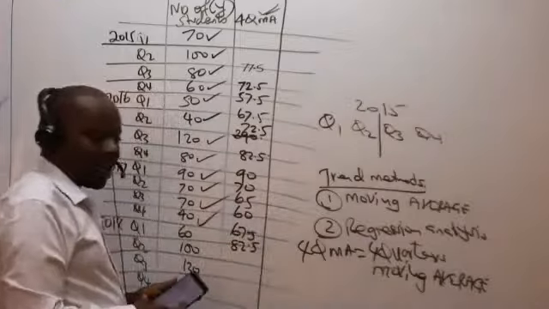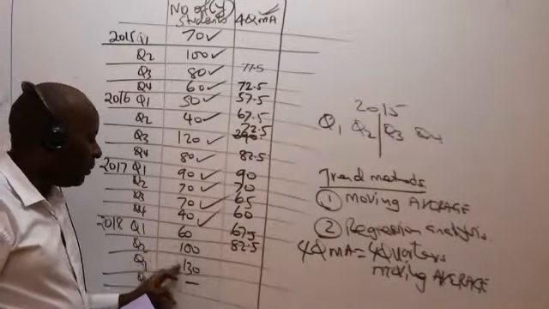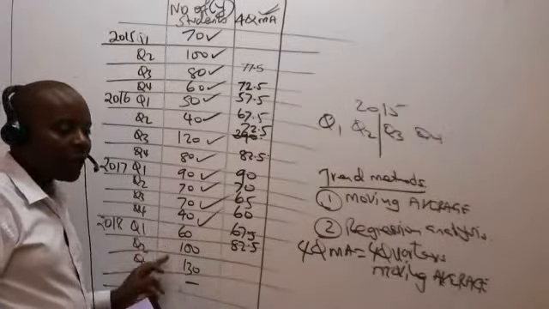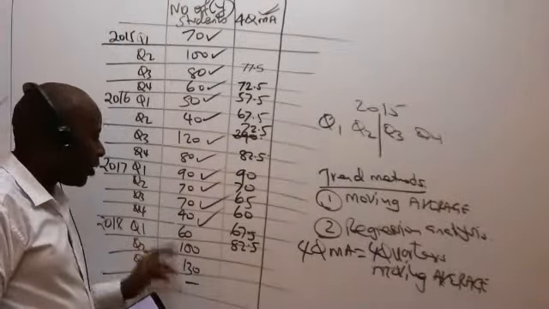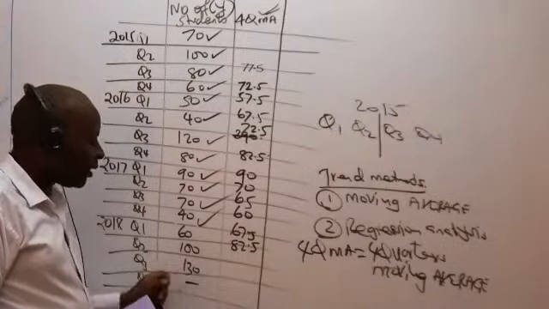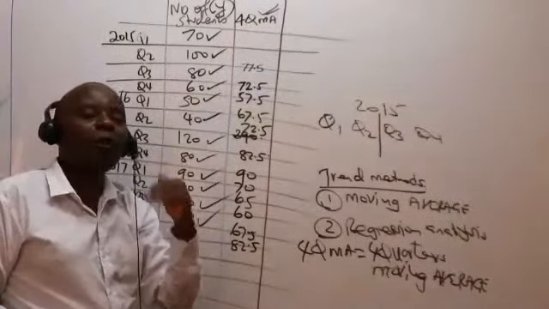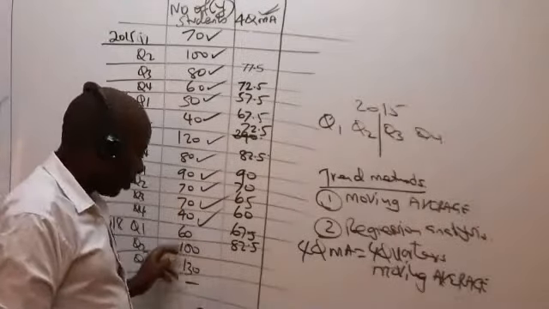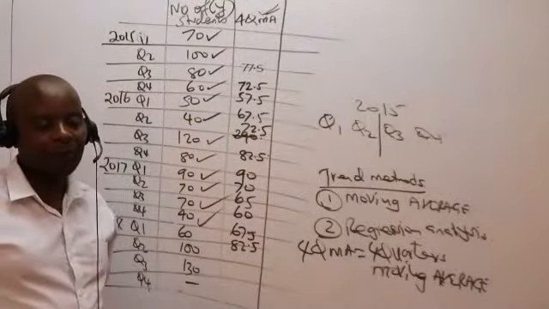I tick this, and once I tick this, I've reached that particular level where I only have 3 numbers. 3 numbers are not enough to enable me to get a 4-quarter moving average. Don't take this as a 0; this is not a number. So the 4-quarter moving average ends at that juncture when I realize that I've got fewer than 4 numbers, 3 to be precise.